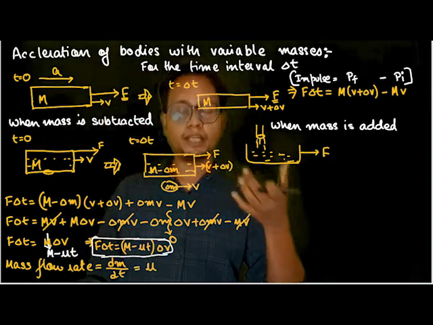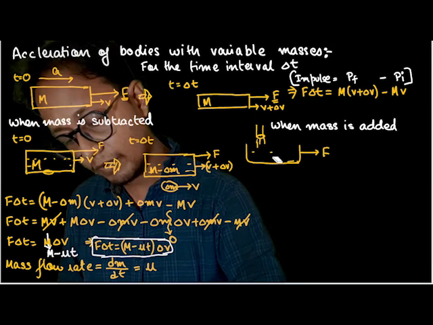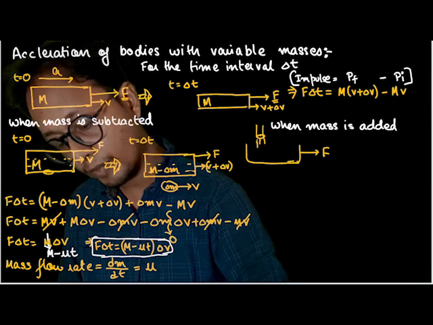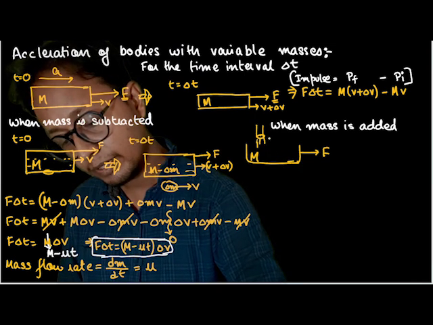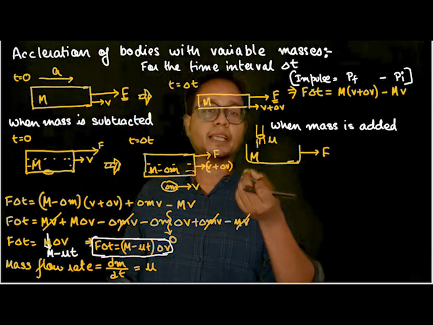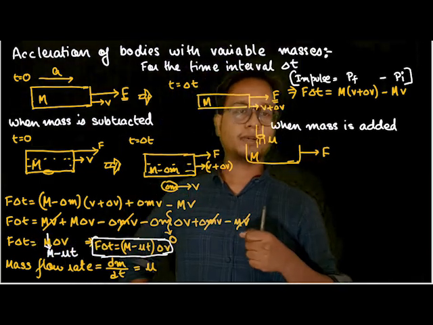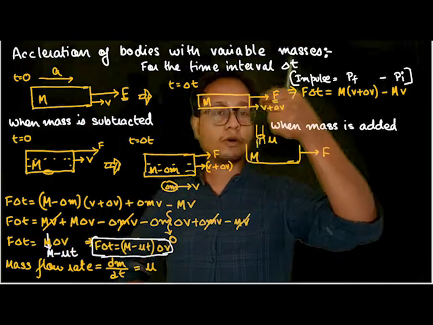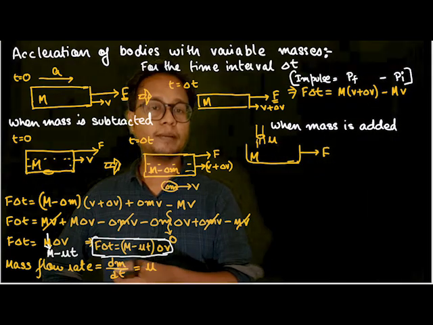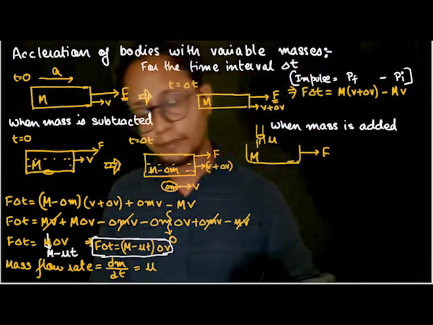Now what happens if a container, an empty container initially of mass M, is filled up with fluid with mass flow rate mu, given by dm by dt? That means the empty container was of mass M, and it was being pulled with force F, and someone opened a tap from which oil started flowing in with a flow rate of dm by dt. So we'll analyze this same scenario by the same principle.